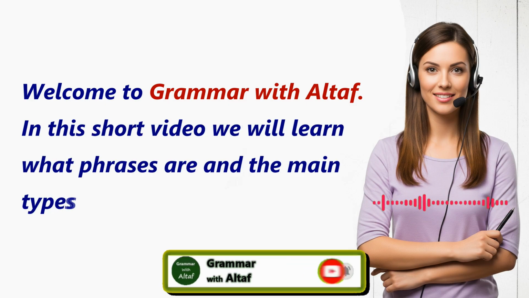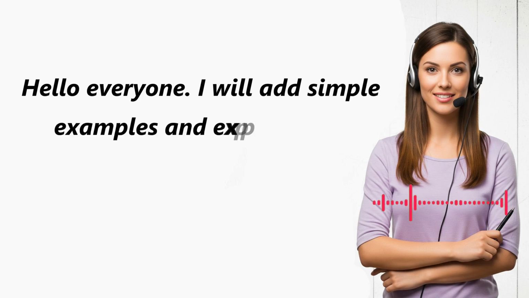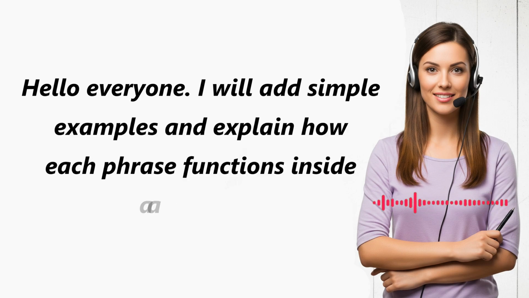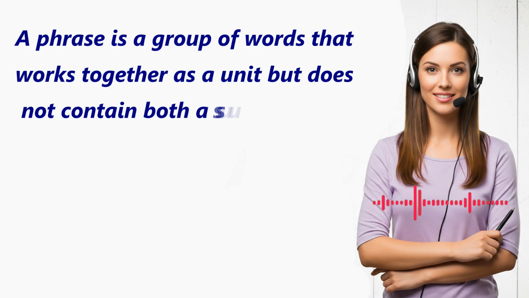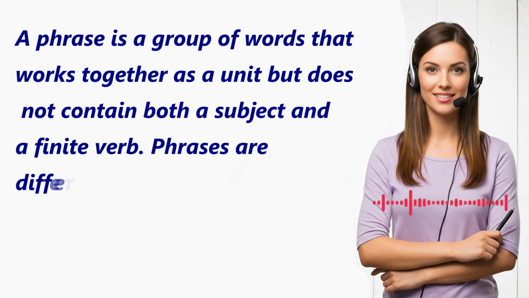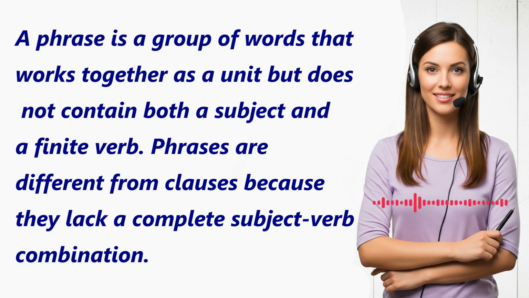In this short video, we will learn what phrases are and the main types of phrases used in English. Hello everyone. I will add simple examples and explain how each phrase functions inside a sentence. A phrase is a group of words that works together as a unit, but does not contain both a subject and a finite verb. Phrases are different from clauses because they lack a complete subject-verb combination.